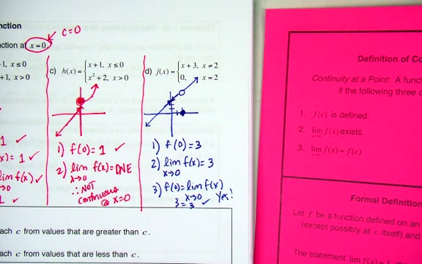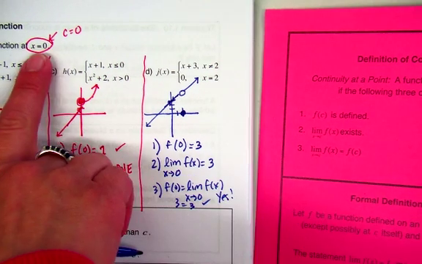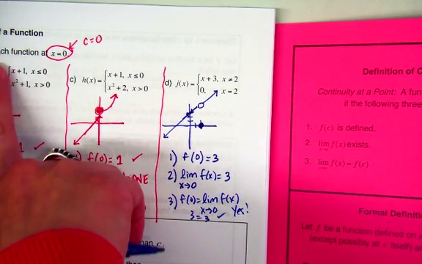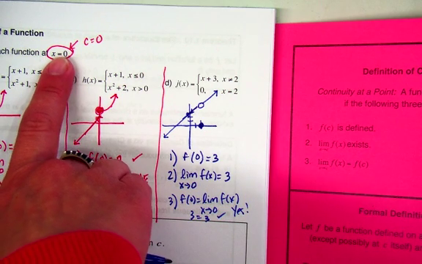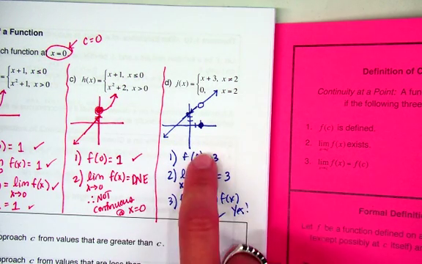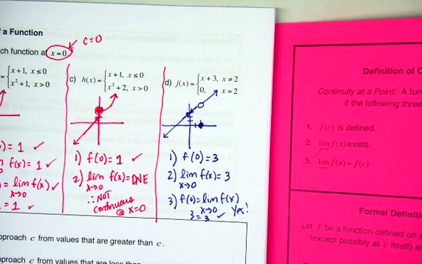Wait, how do you know it's supposed to be 0? Because they told you here. They wanted you to examine it at x equals 0. So that's the reason I'm using zeros for my c's and all those. All right, good. Let's keep going.